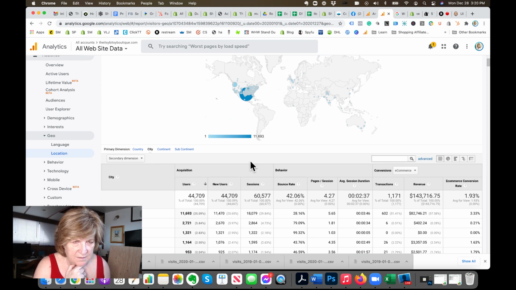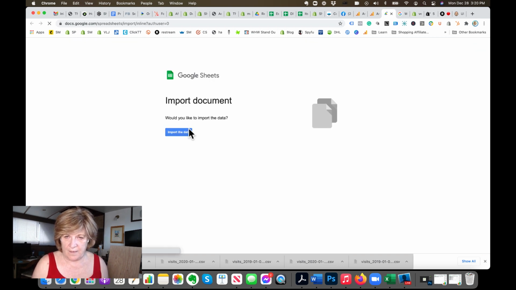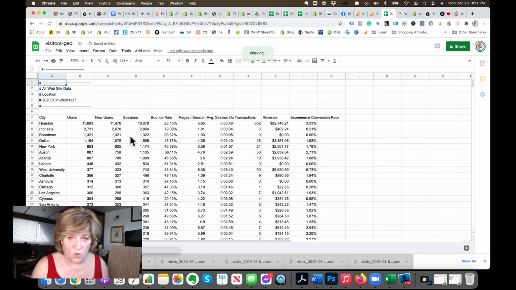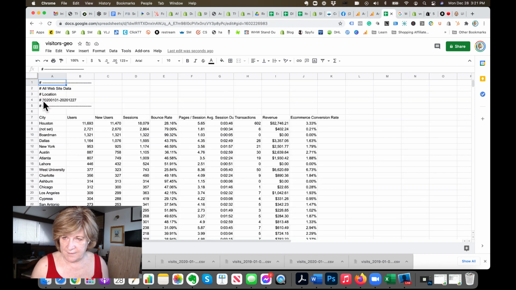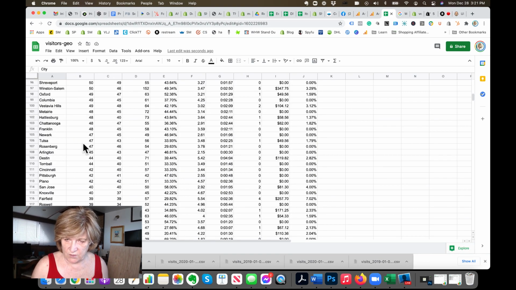I wonder if we can download this. Yes. So we go at the top here. Not all of these things can be downloaded. Go to Google Sheets and create a Google Sheet. Import data. And then either leave it as this or you can actually copy and paste it into your big spreadsheet. Okay. She wants to know all these.